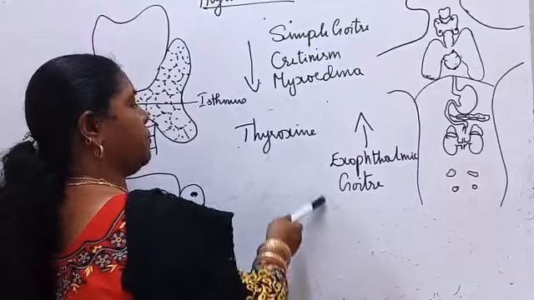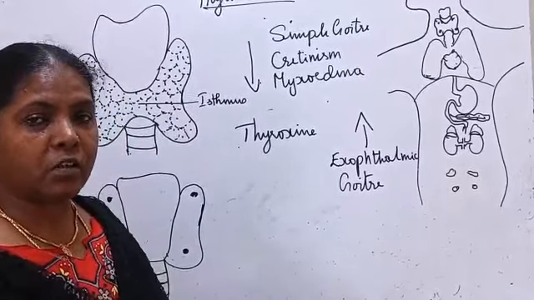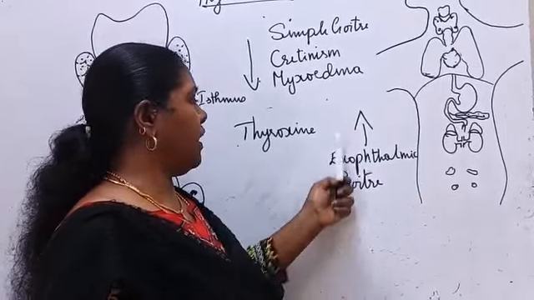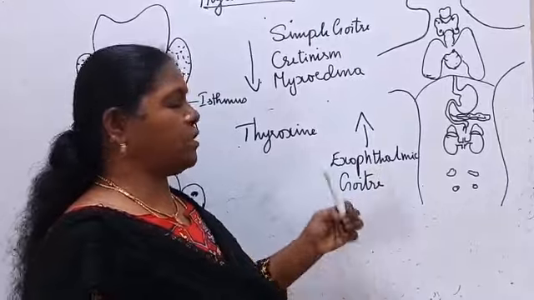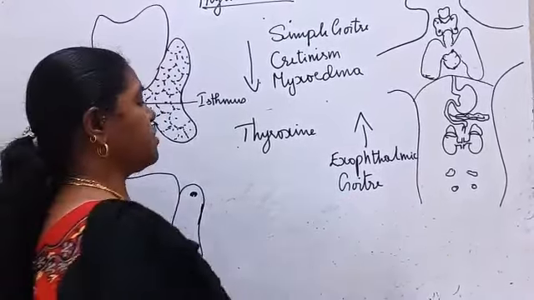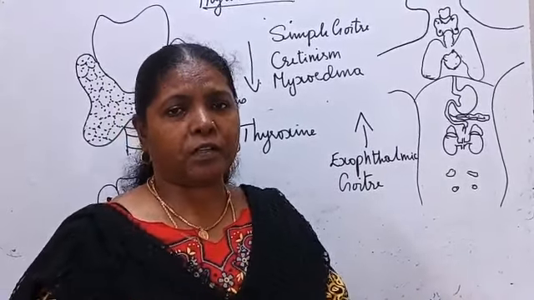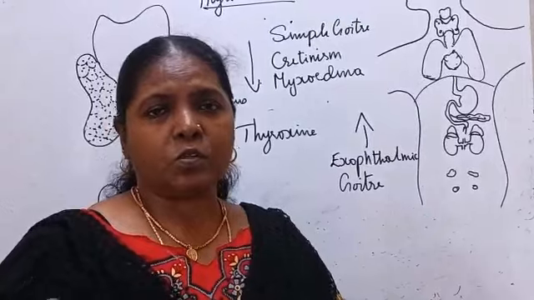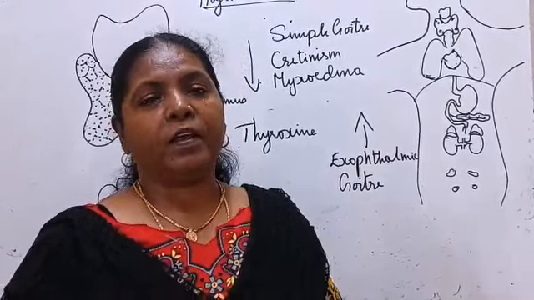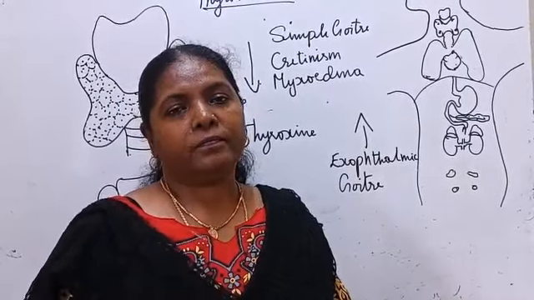The next one is hyperthyroidism. If it secretes more of these hormones, that is also a problem. If the thyroxine is secreted more, it leads to exophthalmic goiter. Thyroxine is responsible for the metabolic activities, no? So the metabolic rate is very high, the heartbeat is high, and they breathe fast.